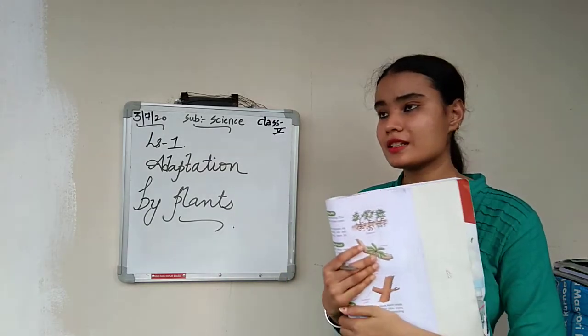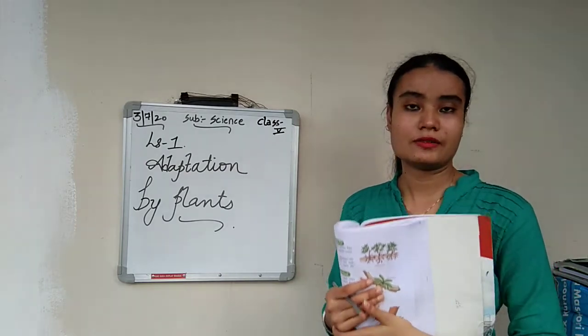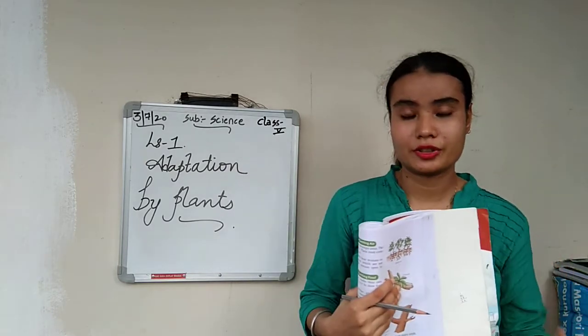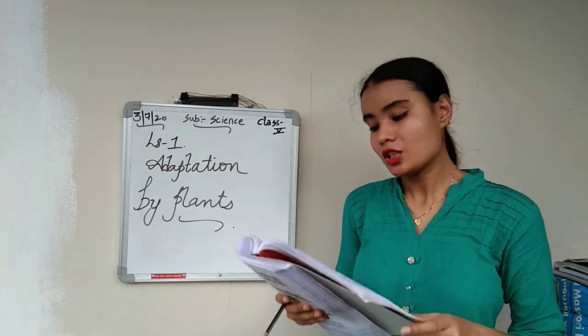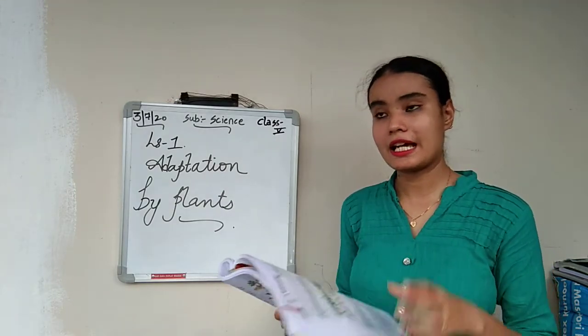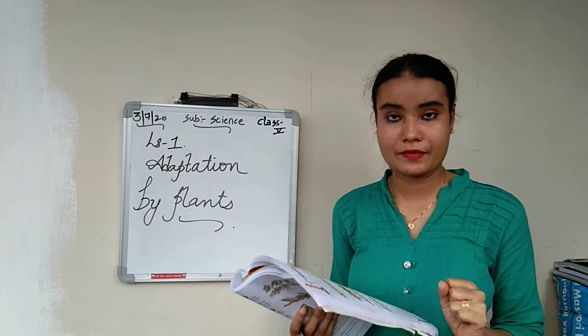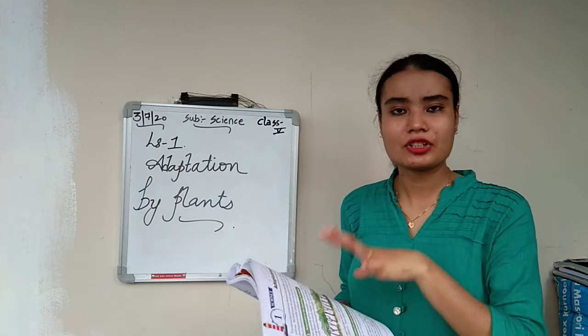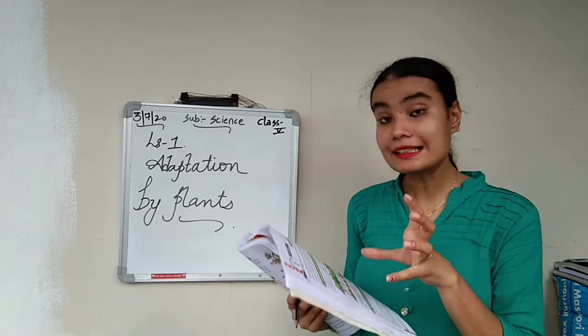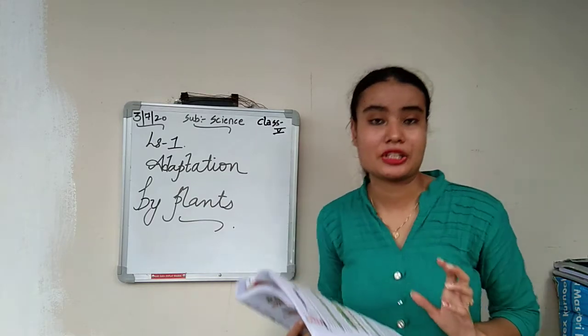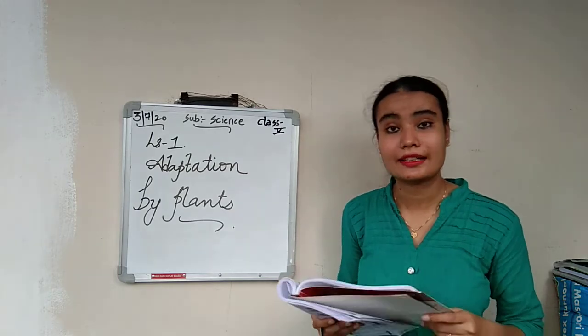Some plants grow according to the season, like some plants can grow during the summer season, some plants can grow during the winter season. The characters by which plants can survive are called what?